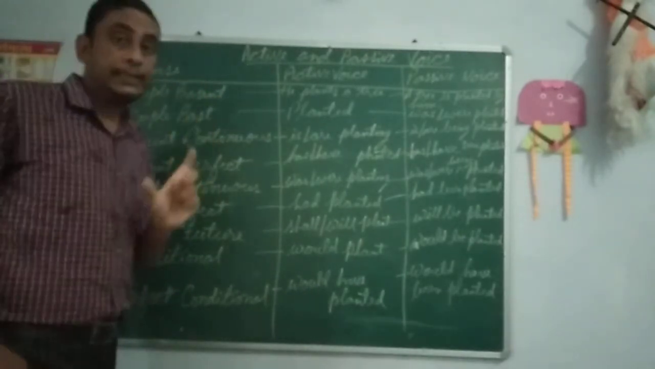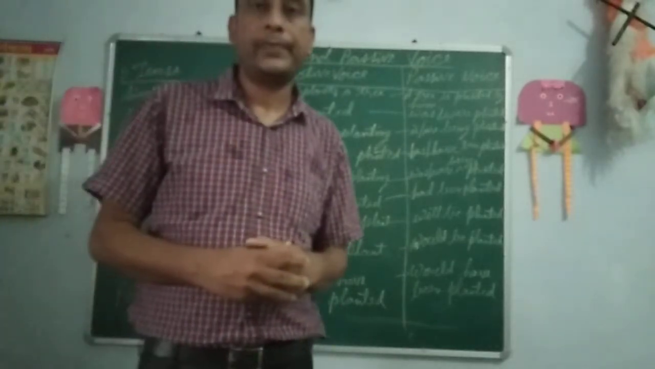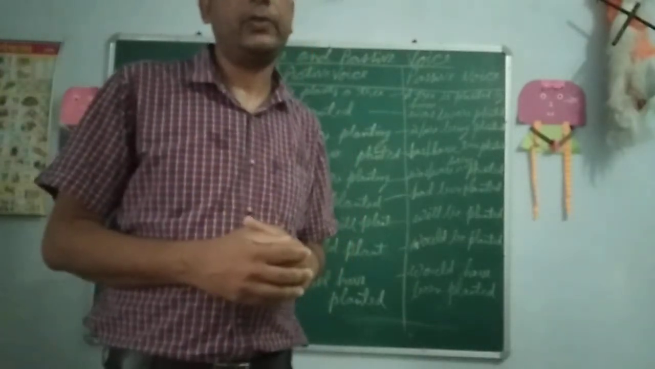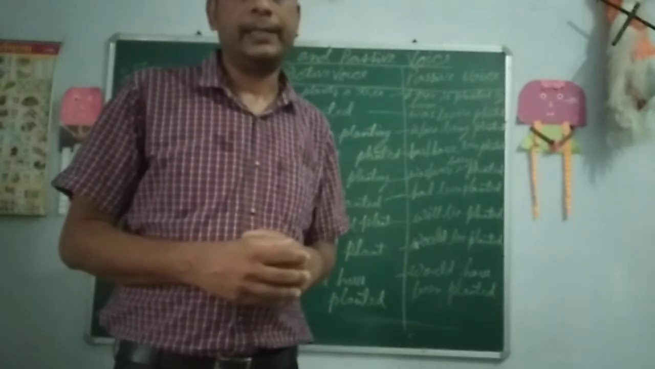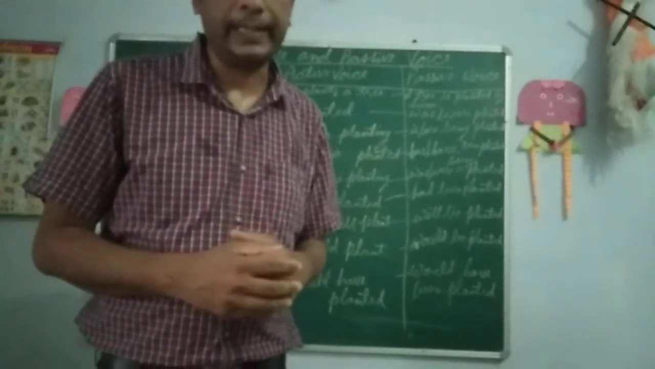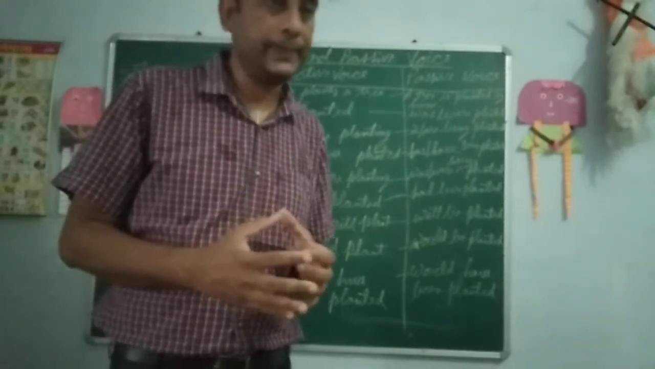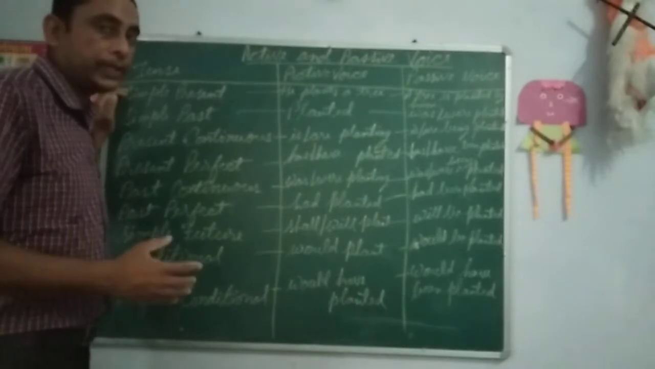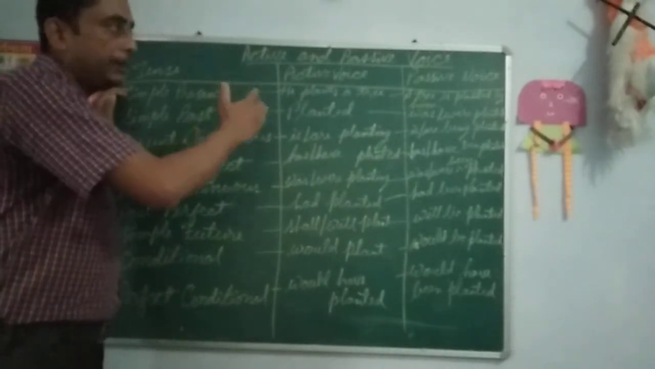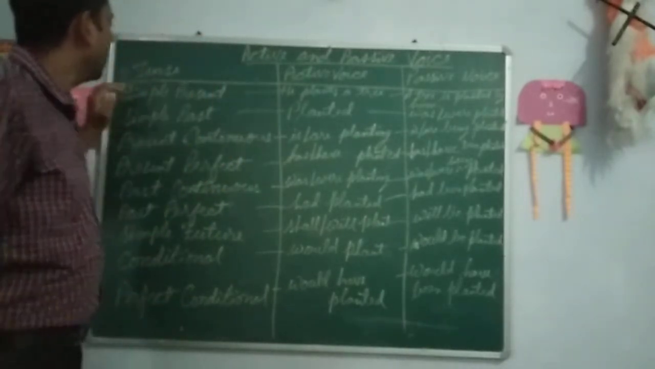Now this is given in your textbook also, that is English first, your grammar book, on page number 33 of your textbook. You can open it and look into that. Here, according to tenses, we have to change the active voice into passive voice.